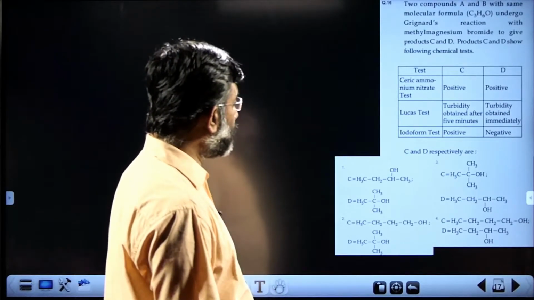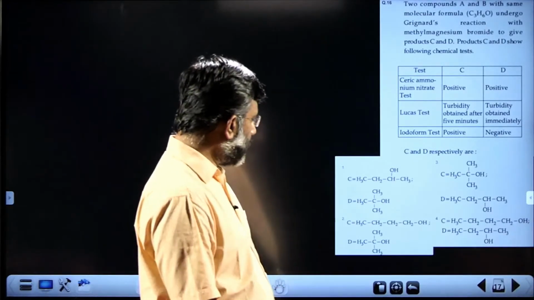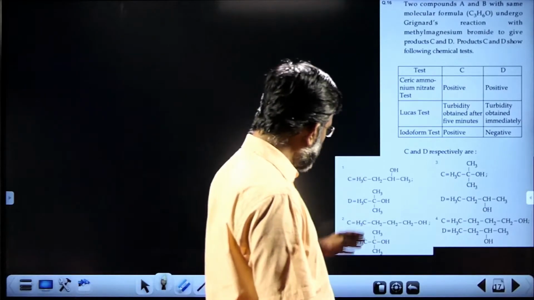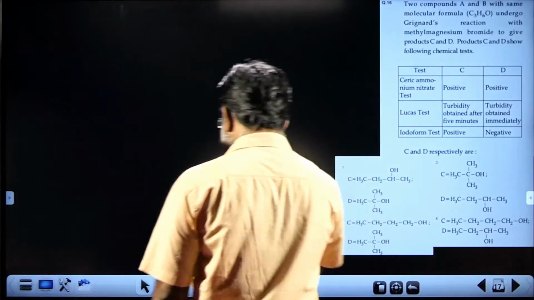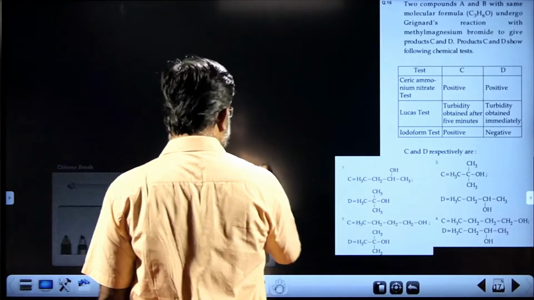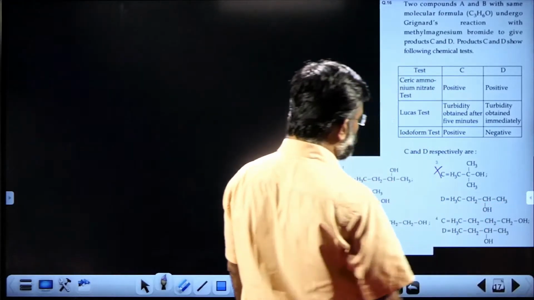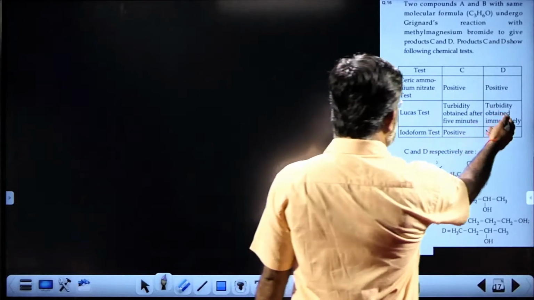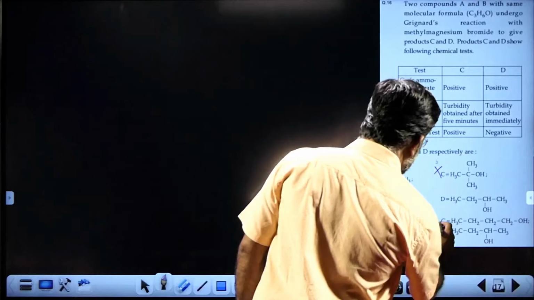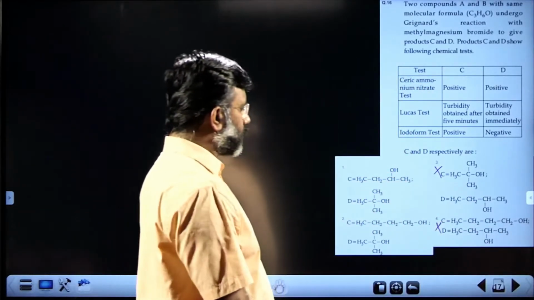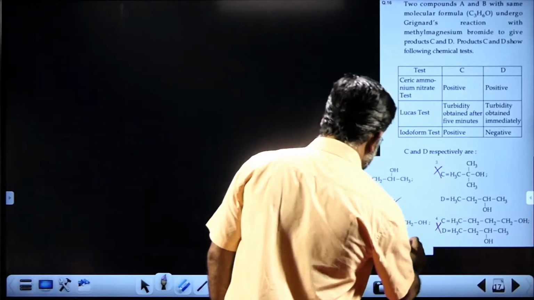So what will be the C and D respectively? D is a tertiary alcohol in the first case and the second case, but in the third case it is not. So you can eliminate the third choice, because D is not a tertiary alcohol. See, immediate turbidity in Lucas test means D should be a tertiary alcohol. The fourth one also you can delete because D is not a tertiary alcohol, while here D is a tertiary alcohol. So this is okay and this is okay.